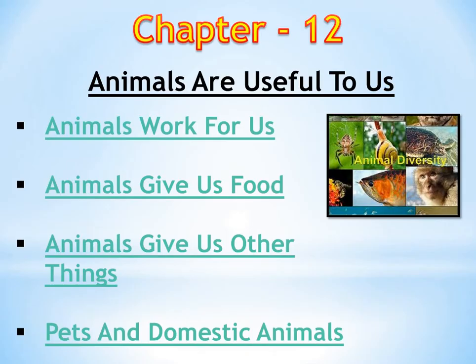Now, chapter 12, in this we will learn that animals are useful to us and how they are useful. What do they do that makes them useful to us? So animals work for us. What is the animal's work? Animals give us food. Animals give us other things. Pets and domestic animals. So all these things we will learn in this chapter.